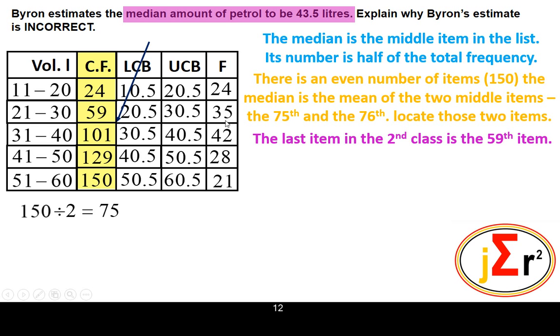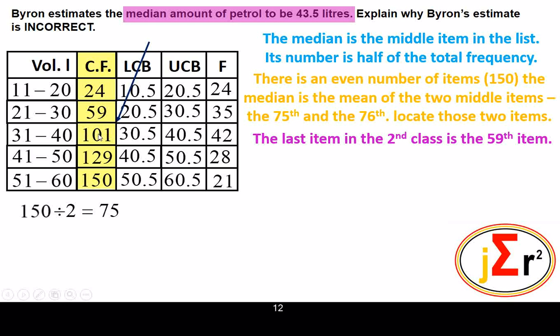Then when we add 42 to 59, we will get 101. What does that tell us? Because the 59th item is the last item of this class, that means the 60th item will be the first item of this class.